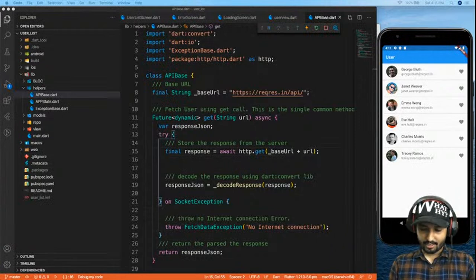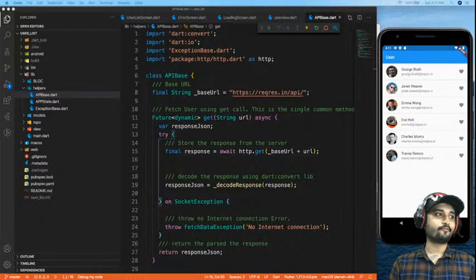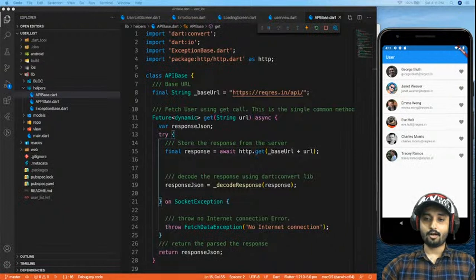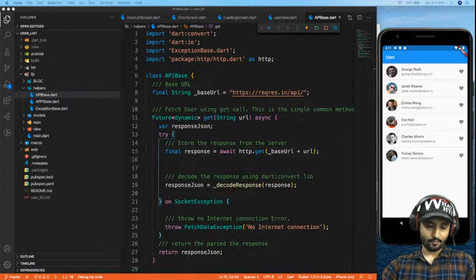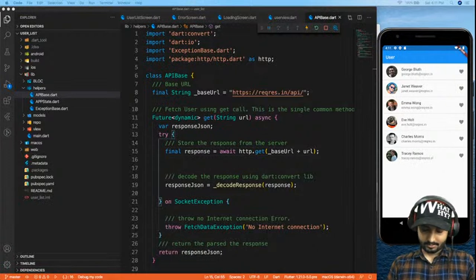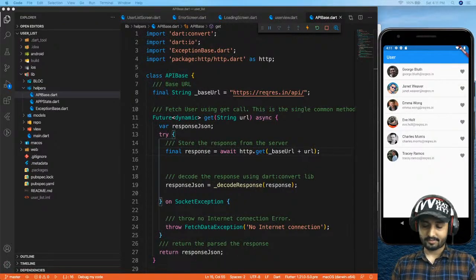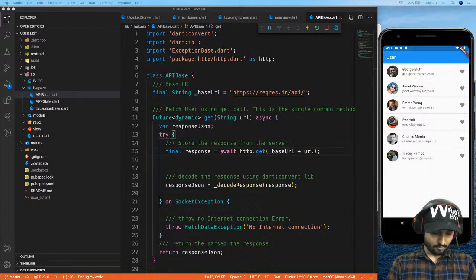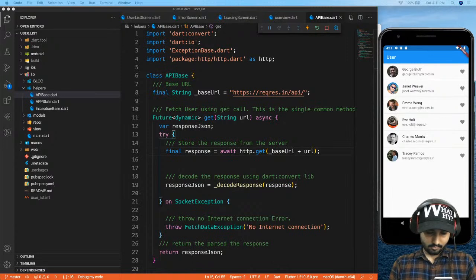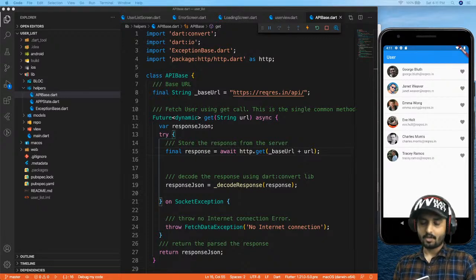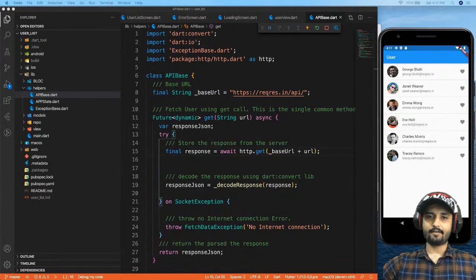Let me just check, are we live or not? I just need to make sure that everything is working fine from my side. Are you guys able to hear? Are you guys able to see my screen and everything? I'm just making sure that it's working fine from my side. I'll be just checking, just a second. Okay, so I got the feedback and we are good to go.